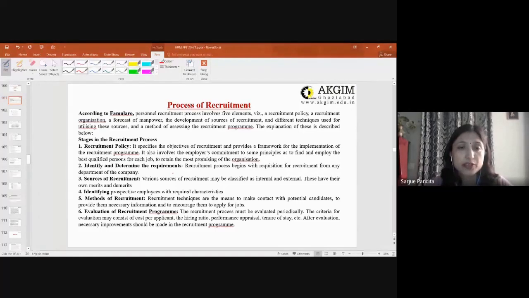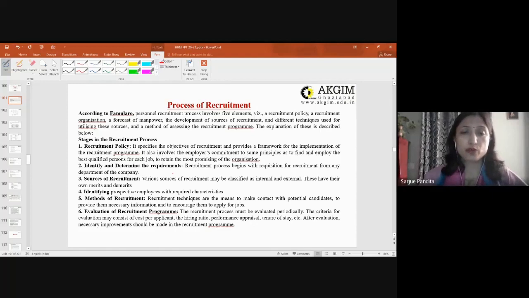As a recruiter, you need to understand and analyze which particular source will give me the desired number as well as the skill for my organization. So the source of recruitment will be helpful in identifying prospective employees with required characteristics.